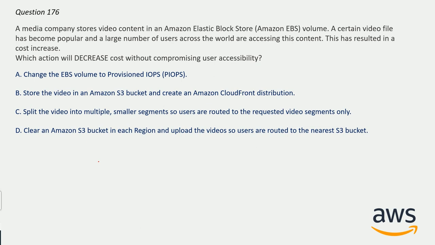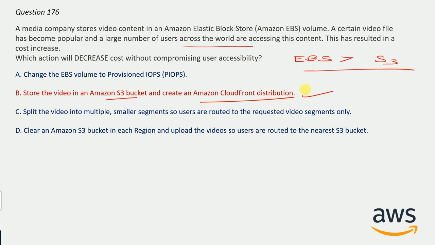And let me reveal the correct answer for you. The correct answer here will be option B. Store the video in an Amazon S3 bucket and create an Amazon CloudFront distribution. So why is this the correct answer? Because you all must be aware that EBS is costlier than S3. And you can also use Amazon S3 with a CloudFront distribution. So S3 will help us in reducing the cost, which was high in the case of EBS. And also when there are users across the world, always think about Amazon CloudFront because it helps us in reducing the latency and enhances the experience for all the users around the world. So option B is correct here.